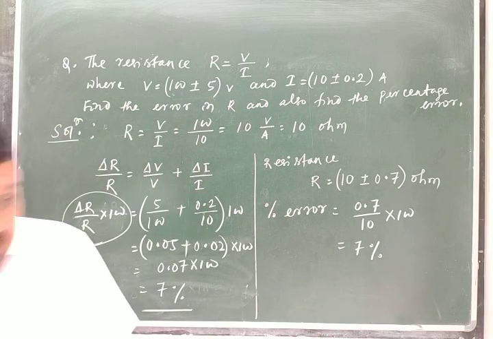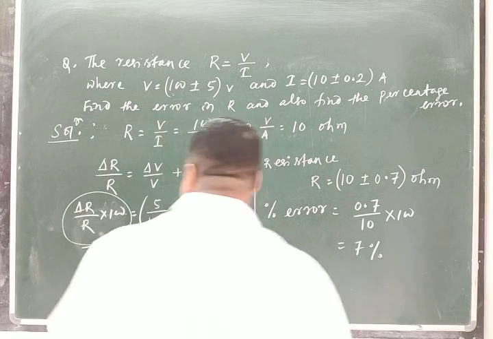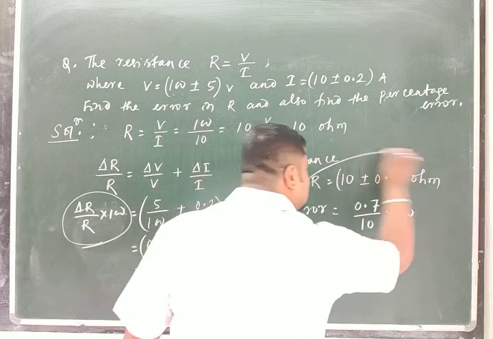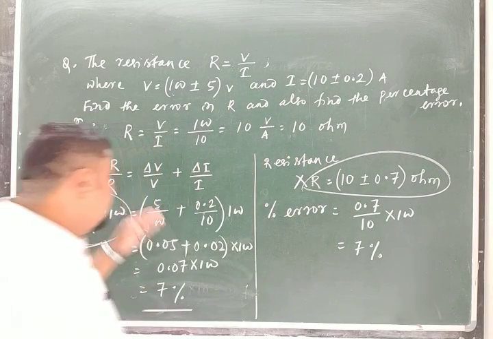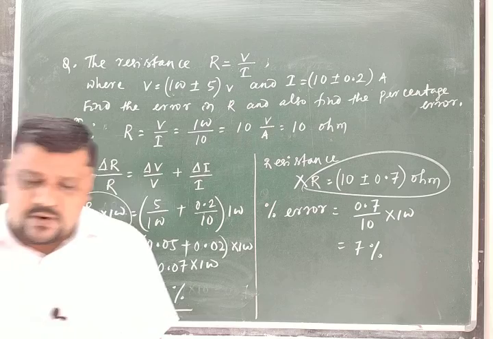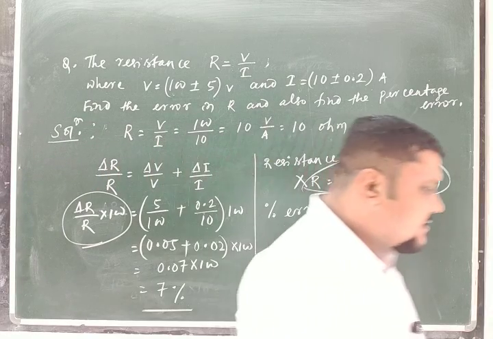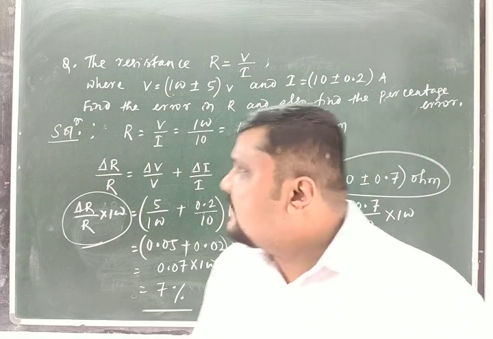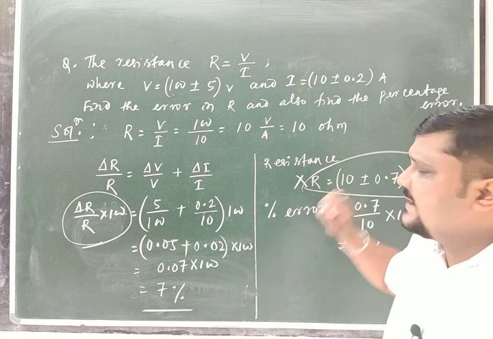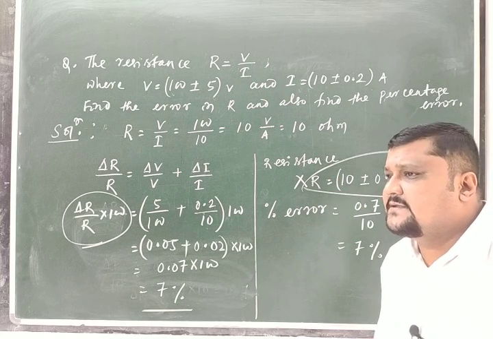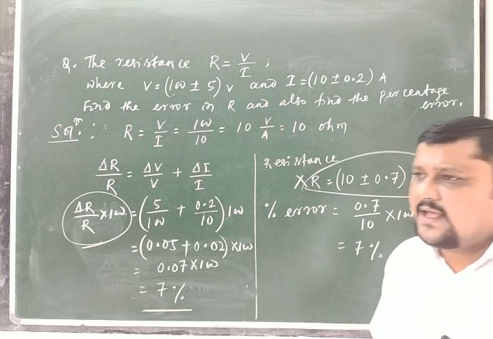If in the question it is not asked to write the error in resistance, then you can do directly by using this relation. Okay. Now this is about multiplication and division. Clear? Now we will go for the power.